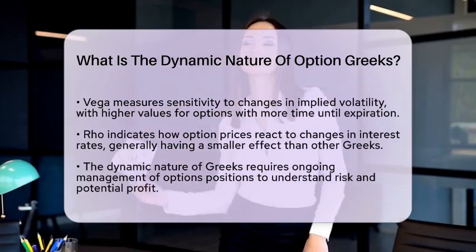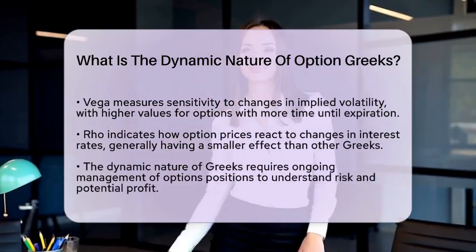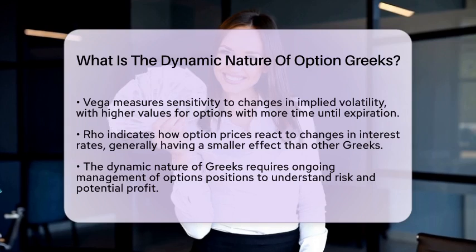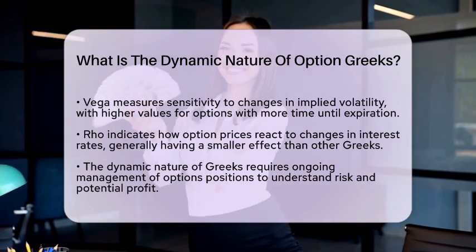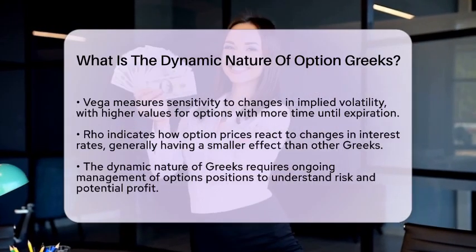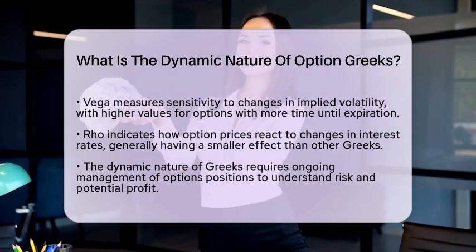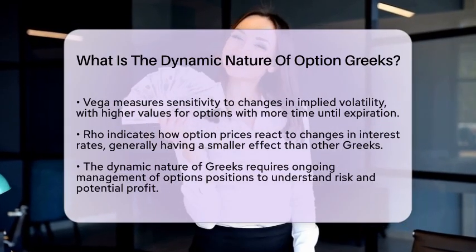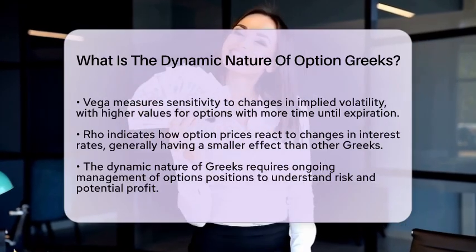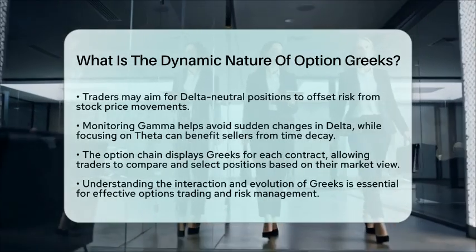In practical terms, this dynamic behavior is why options traders use Greeks to manage risk. For instance, a trader might adjust their position to stay delta neutral, meaning they aim to offset directional risk from stock price movements. They might also monitor gamma to avoid sudden large changes in delta or focus on theta when selling options to benefit from time decay. Understanding how these Greeks interact and change helps traders make informed decisions and adapt their strategies as market conditions evolve.